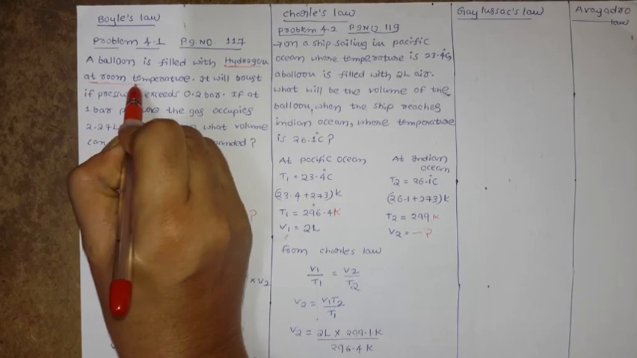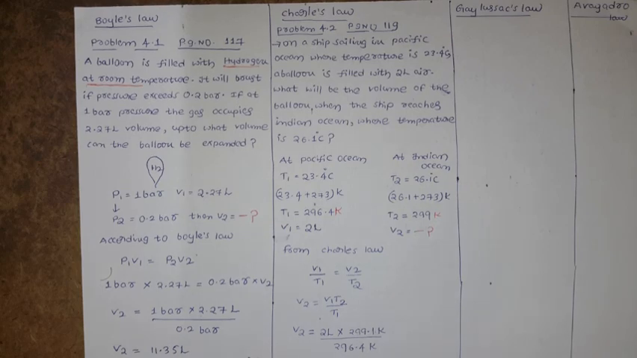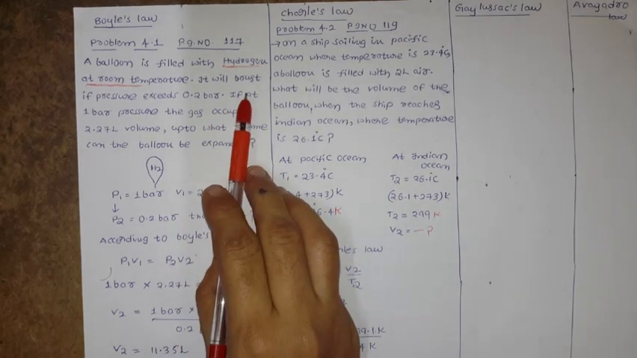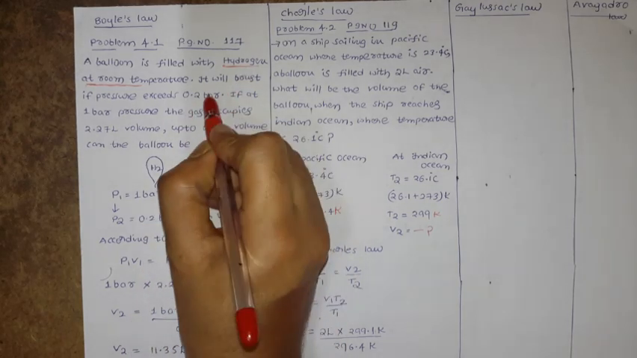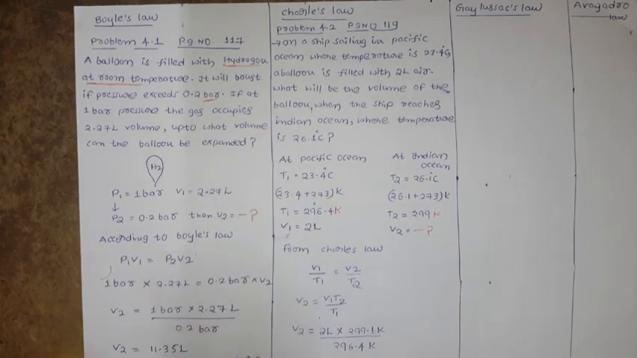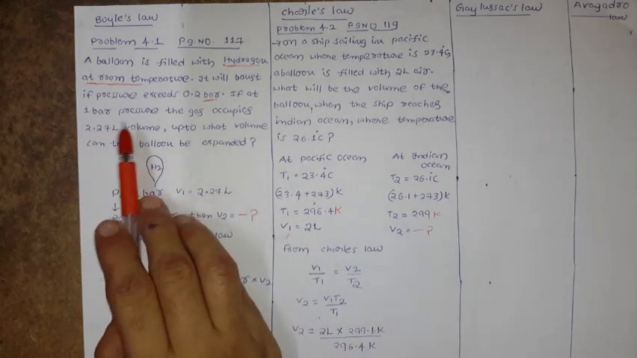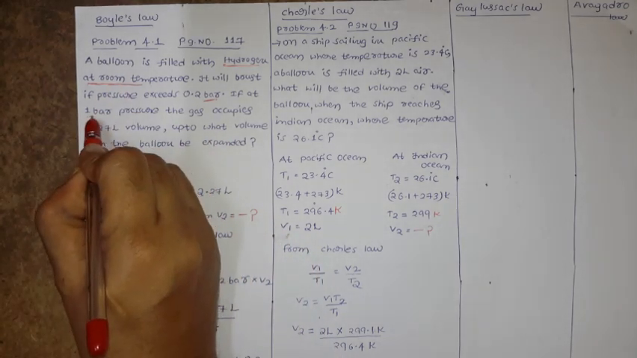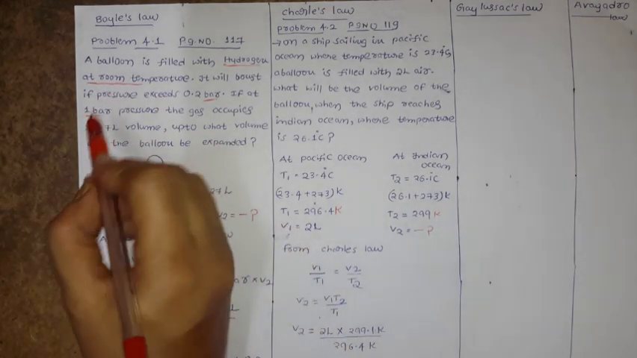Concentrate. Here we have room temperature, meaning do we have constant temperature? Yes. It will burst if pressure exceeds 0.2 bar. What is the unit of pressure here? 0.2 bar. If at 1 bar pressure, another pressure given, 1 bar pressure, the gas occupies how much volume?